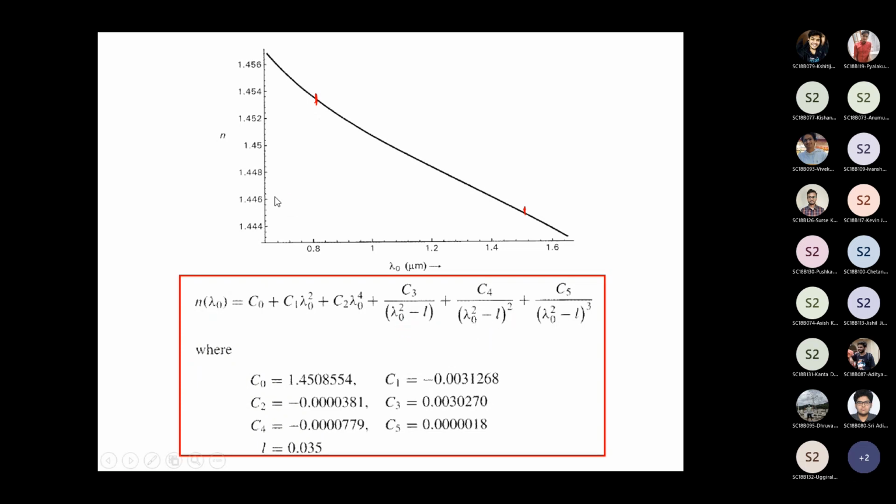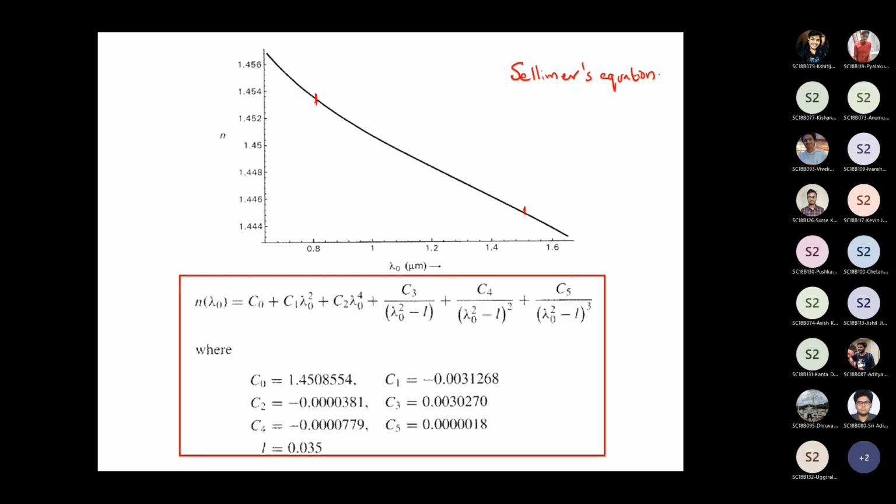This is the expression for the refractive index for silica optical fibers, and you call this expression the Sellmeier equation. This equation gives you the refractive index of a material as a function of wavelength. I just showed you this graph to make you understand that optical fibers made of silica do not have a constant refractive index. Rather, the refractive index is always a function of wavelength.